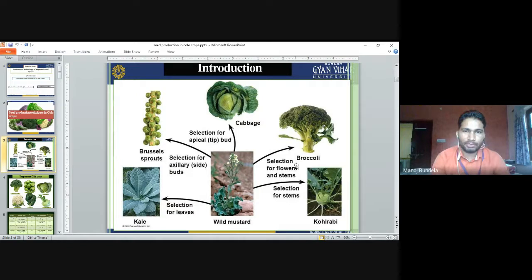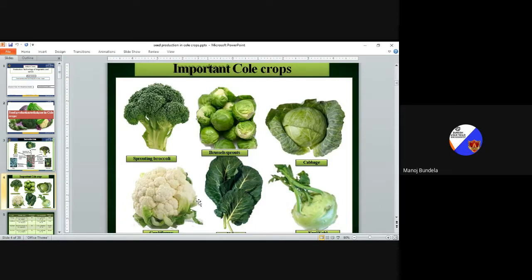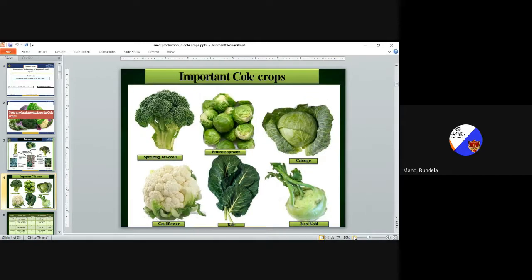In broccoli, we select the flower or stem for seed production. In kohlrabi, we select the stem for seed production. In kale, selection of leaves. This is the wild mustard. They all come from the wild mustard, the Brassicaceae family. Important cole crops: first one is Brussels sprout, sprouting broccoli, cabbage, cauliflower, knol-khol, and kale. These all come under the important cole crops.